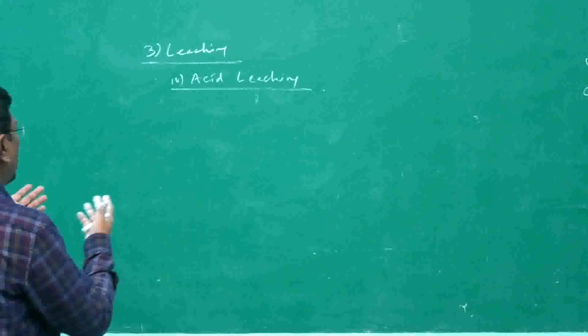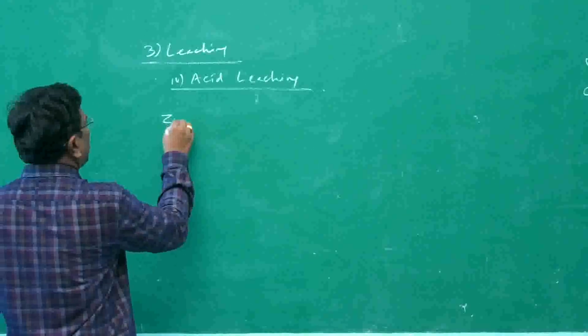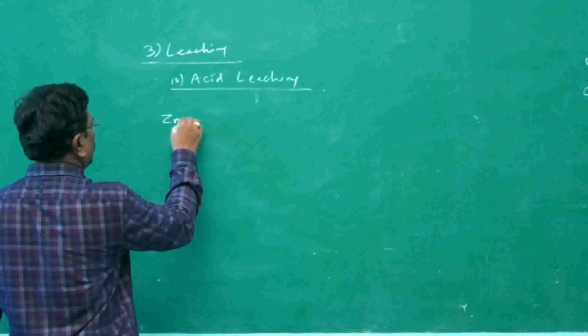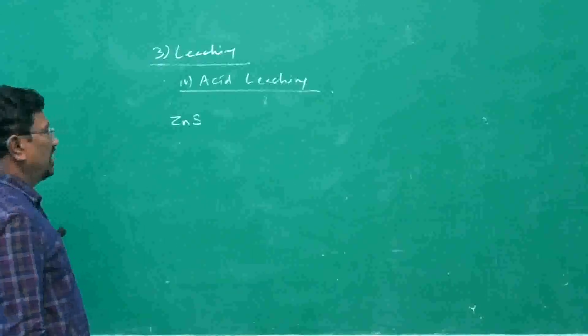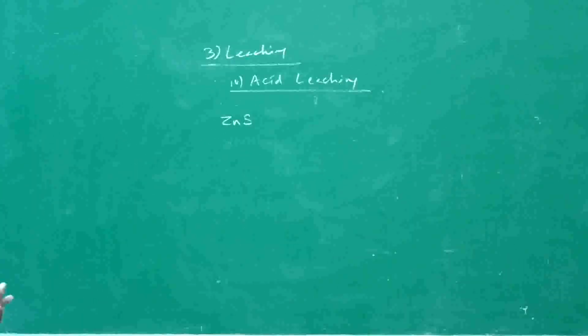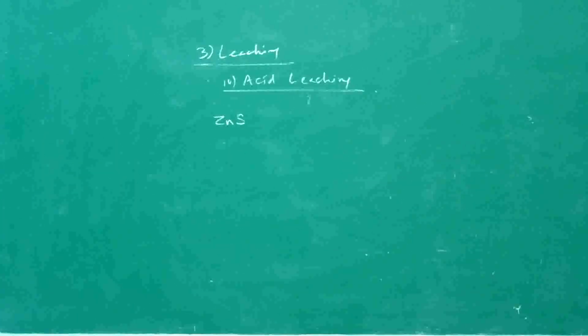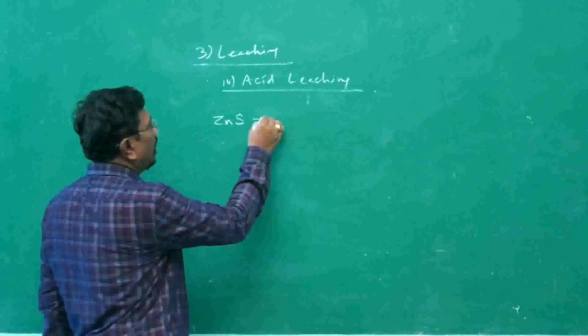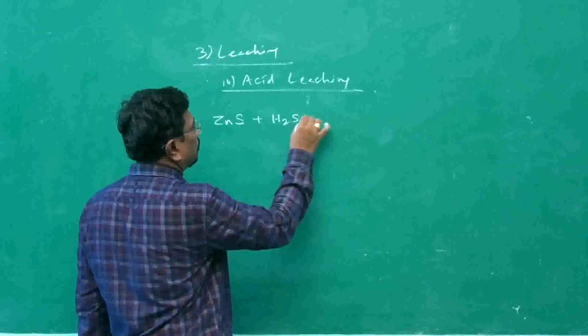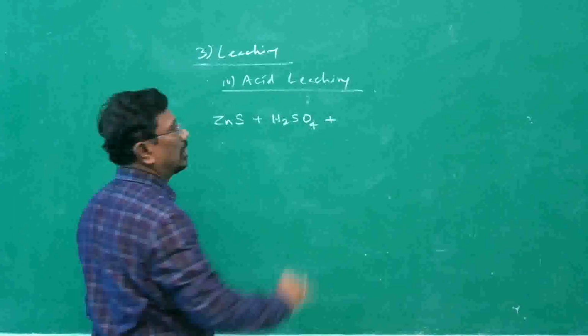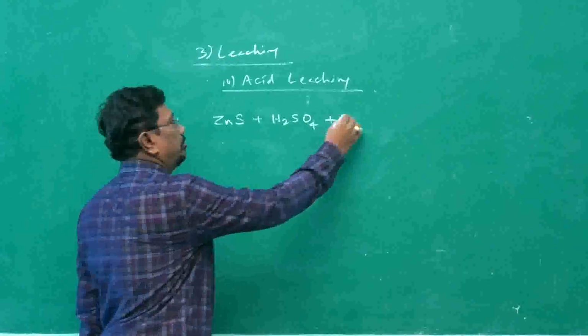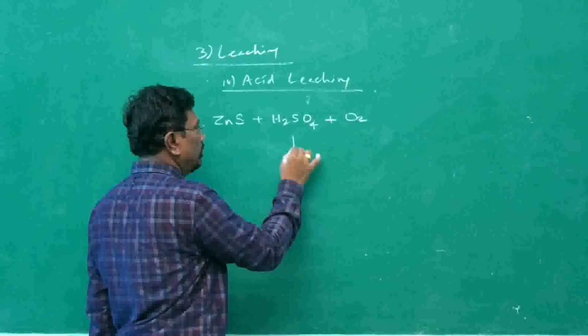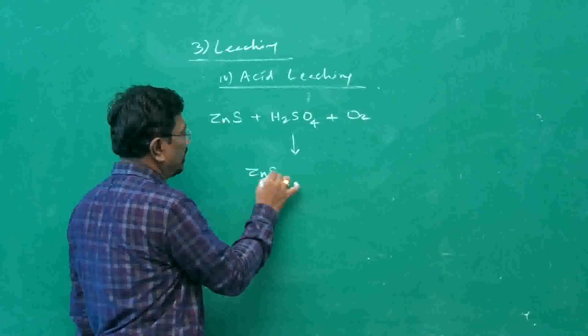Take the zinc blende ore, zinc sulfide ore. When hot aqueous sulfuric acid is added to it, the zinc sulfide reacts with sulfuric acid along with the air to give zinc sulfate.